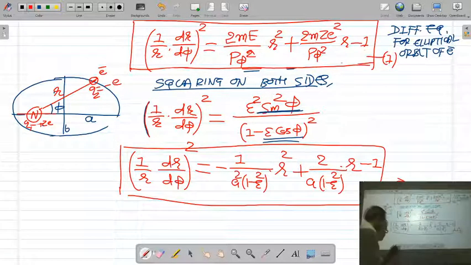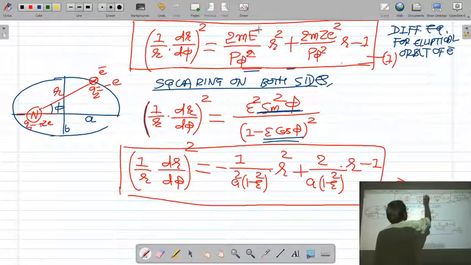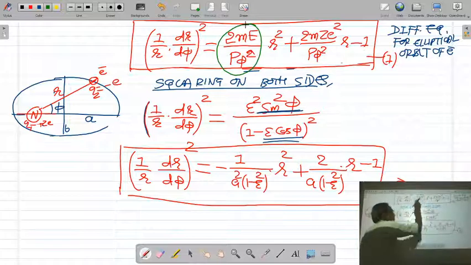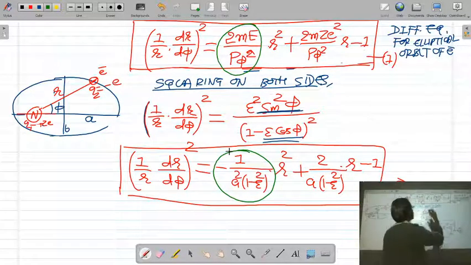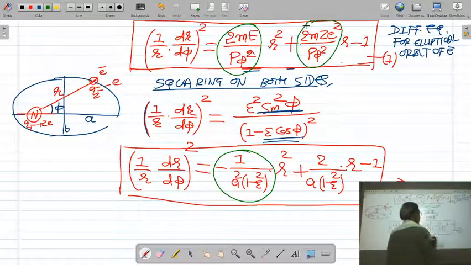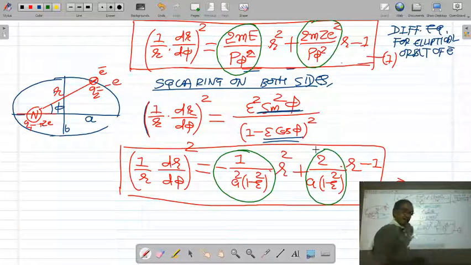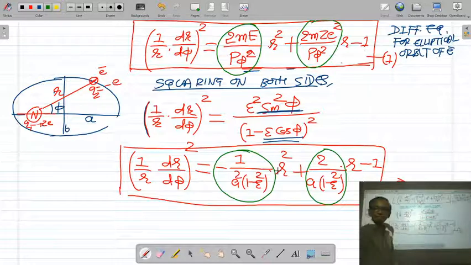Next lecture we will compare both equations. We will compare the coefficient of r square. In the first equation the coefficient of r square is 2mE upon d phi square, and in this equation the coefficient of r square is minus 1 upon a square 1 minus epsilon square. In the second term, the coefficient of r is 2mZ e square upon d phi square here, and here the coefficient of r is 2 upon a into 1 minus epsilon square. If you compare the coefficients of r square and r in both the differential equations, you will get the energy of the electron and also the semi-major axis of the elliptical orbit. That we will take in the next lecture.